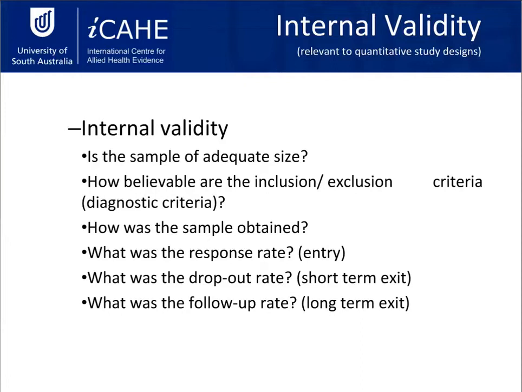So these are the questions about, well, was there enough people for you to be confident that the effect that was found or the outcome that was found was true to what they were aiming for? Do you believe that the inclusion and exclusion criteria was accurate? And that's where you may start looking at your clinical practice as well. So if you're looking at a study that's based in a different country, they may have different diagnostic criteria depending on what field you're in or what condition you're looking at. So you might then need to assess the inclusion and exclusion criteria according to your context as well.